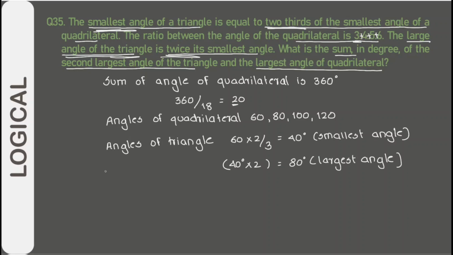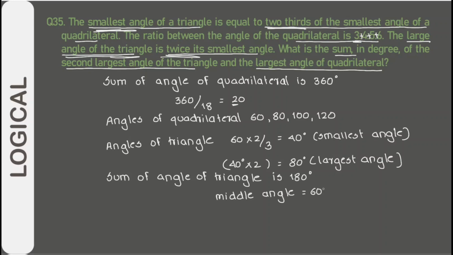The total sum of angles of a triangle is 180 degrees, hence the second angle is 60 degrees. So the total angles are 40, 60 and 80. We are required to give the sum of the second largest angle of the triangle and the largest angle of the quadrilateral, which is 60 plus 120, equal to 180 degrees.